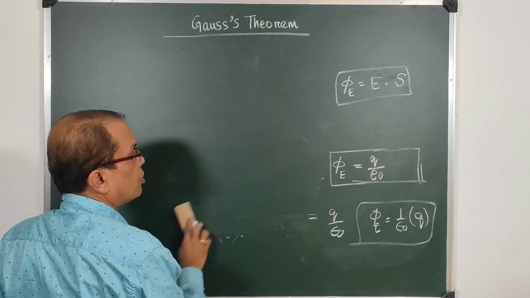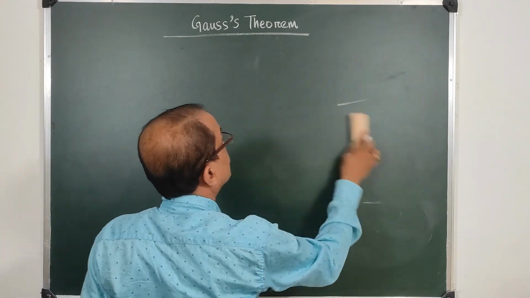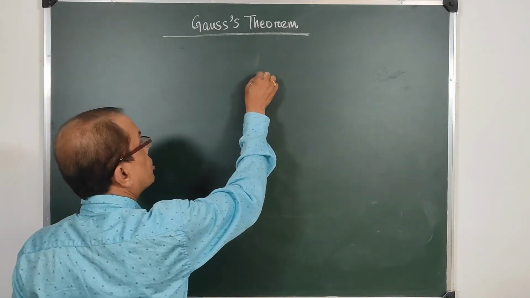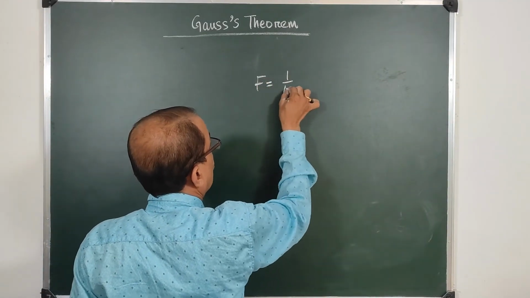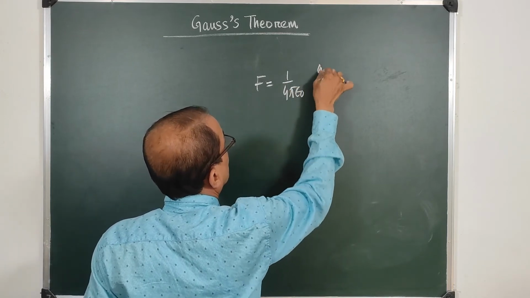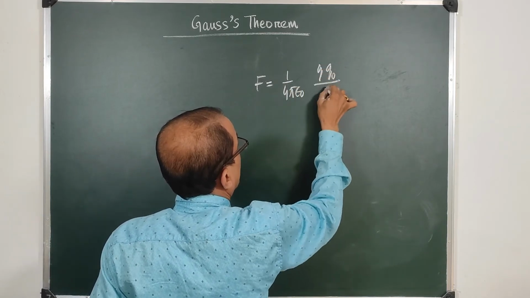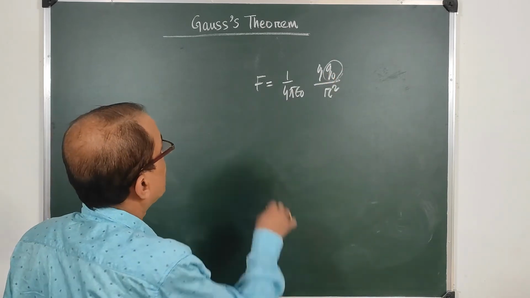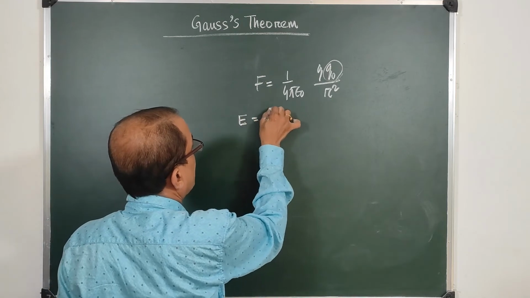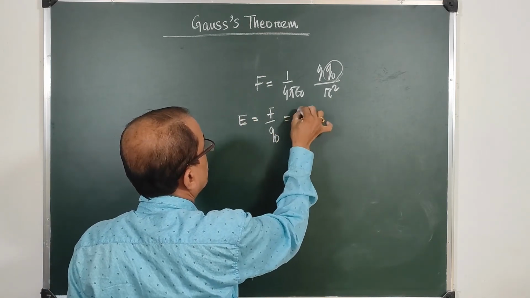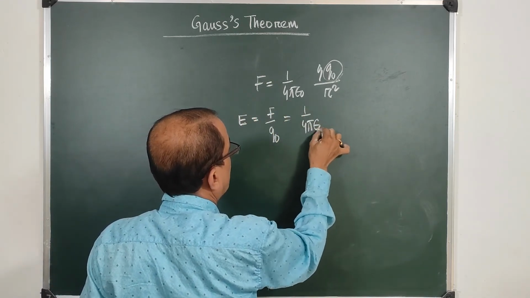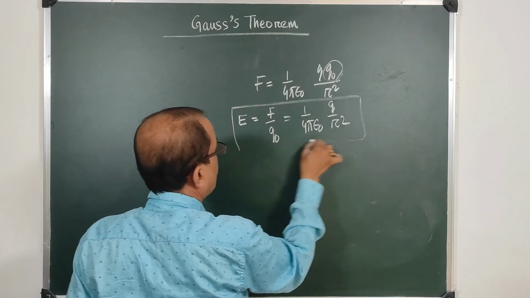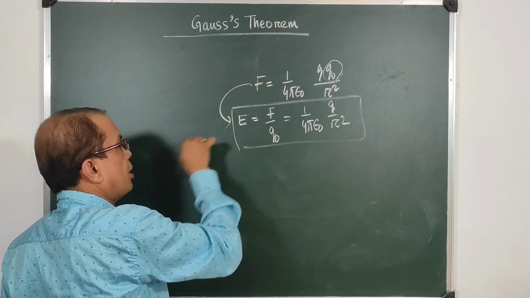Now, can we get Gauss theorem from Coulomb's law? Coulomb's law states that F is 1 by 4 pi epsilon 0 q0 by r square, where q0 is a unit charge. Then the electric field E should be F by q0, which is equal to 1 upon 4 pi epsilon 0 Q by r square. This is how we find E from F.